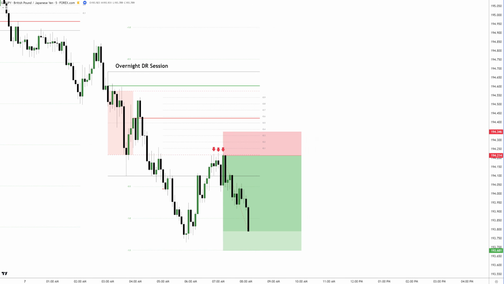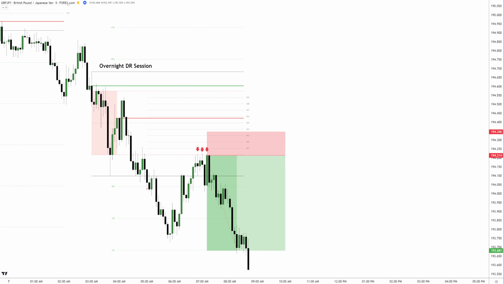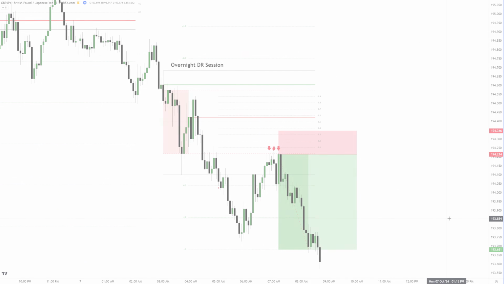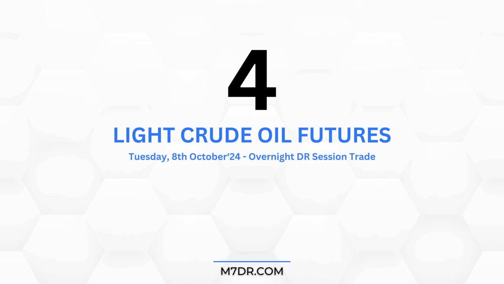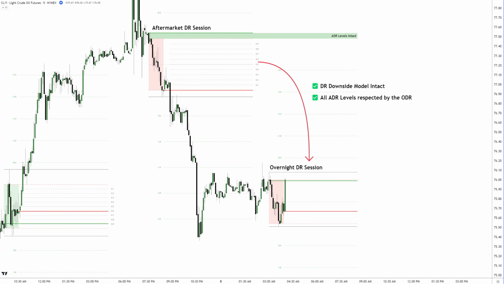Another simple and basic DR trade offering more than 3R with multiple confluences stacked in your favor, making further downside very likely. Number 4, light crude oil futures, Tuesday overnight DR session trade. Back to oil, the Tuesday overnight DR formed and closed as a red DR box. Looking at the relationship between the aftermarket DR and the current overnight DR, it's clear that a DR downside model